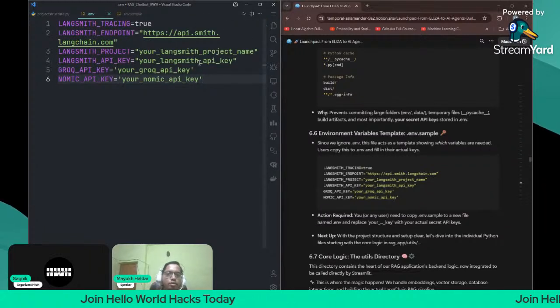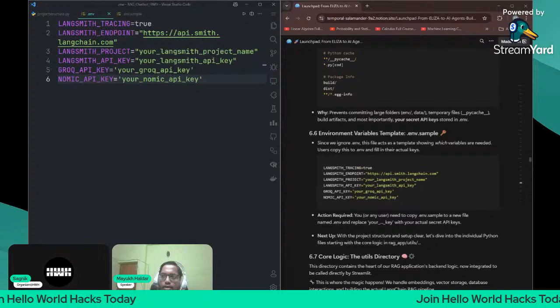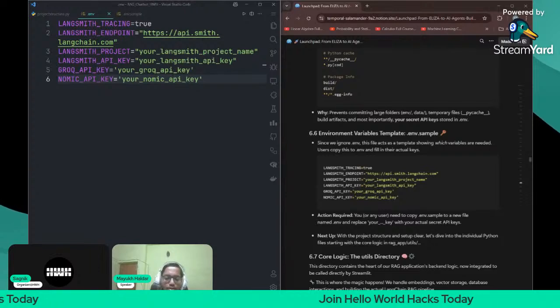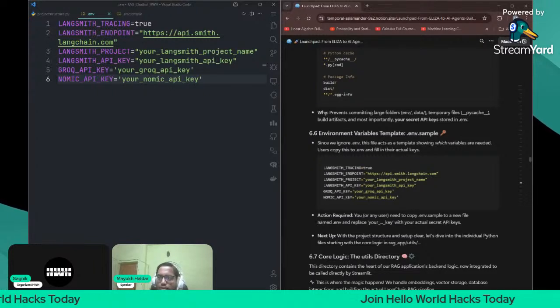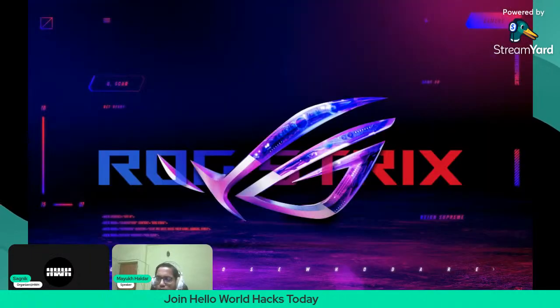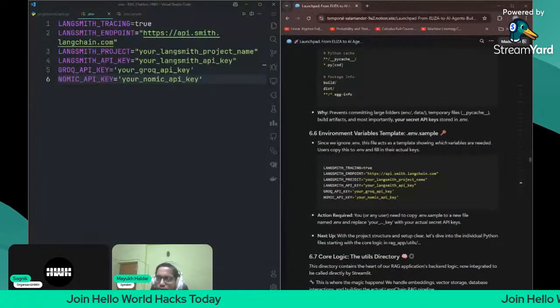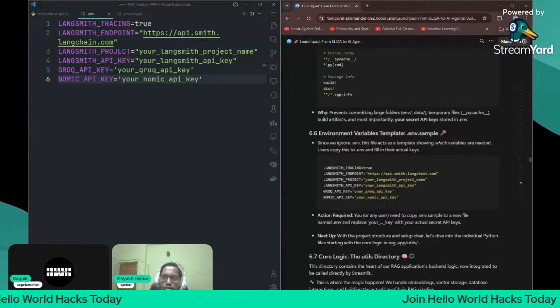For this, you will need some API keys. One is the Groq API key. You can just go here and get it here. Groq API keys. No, wait, let me do one thing here.